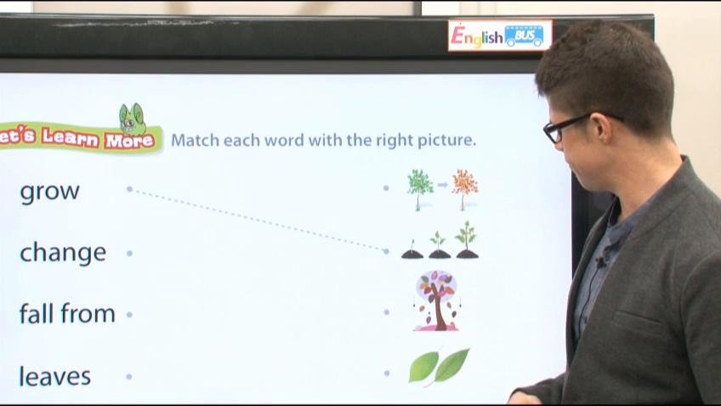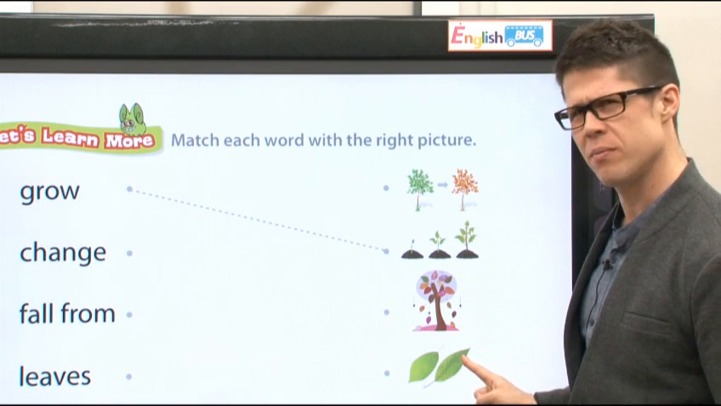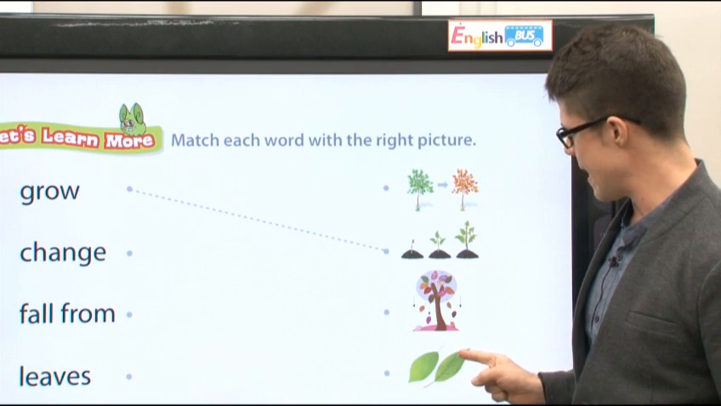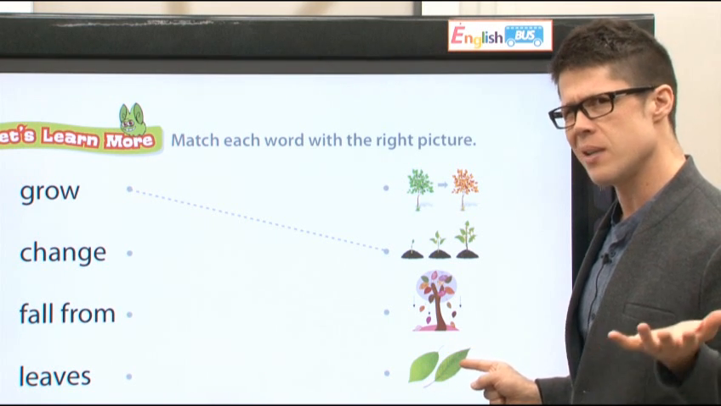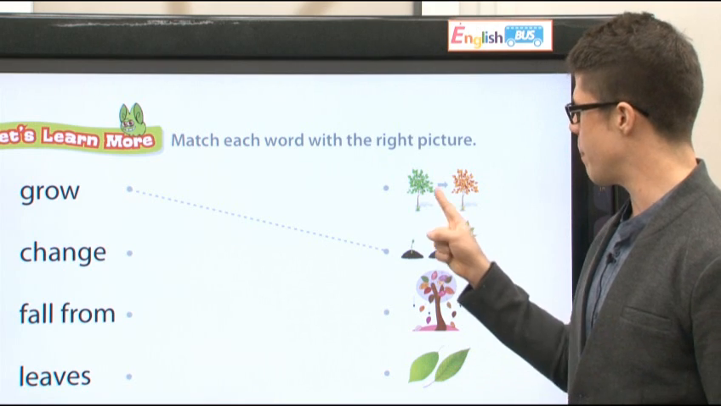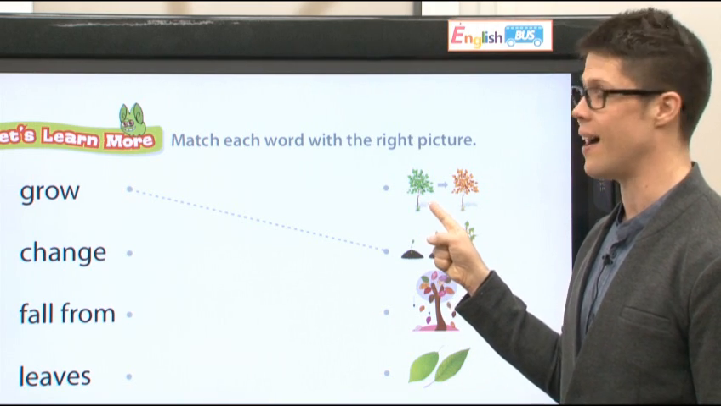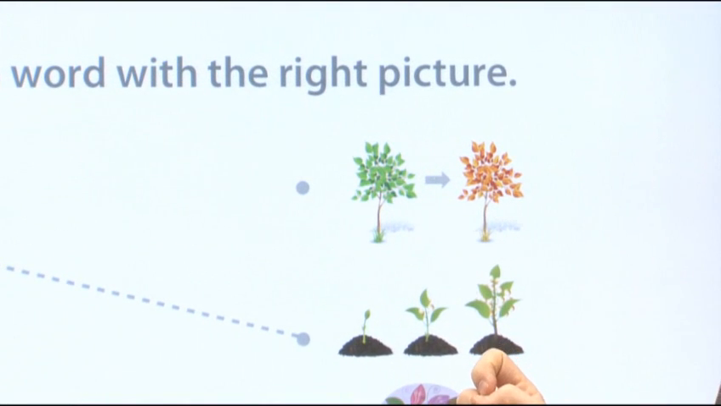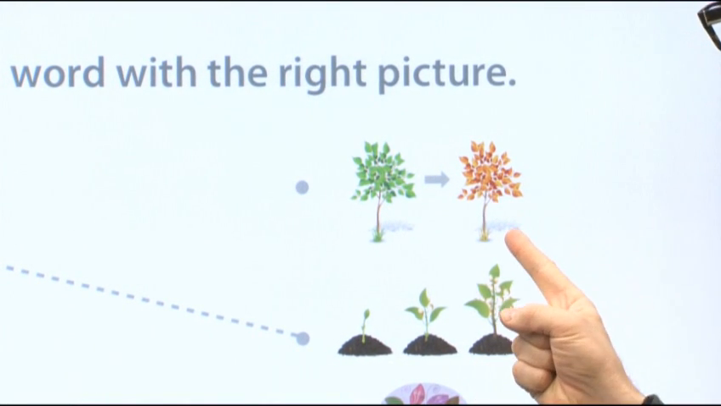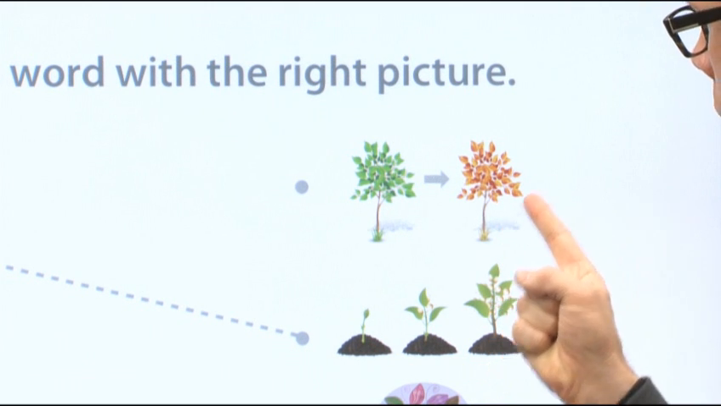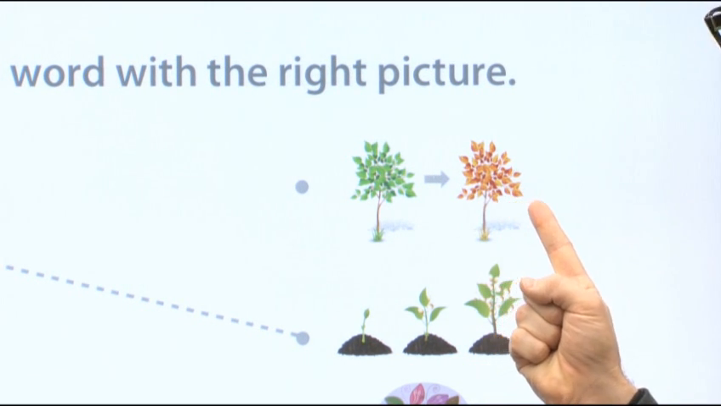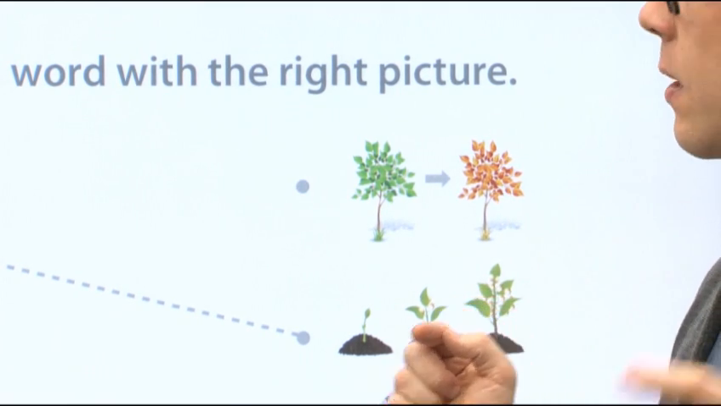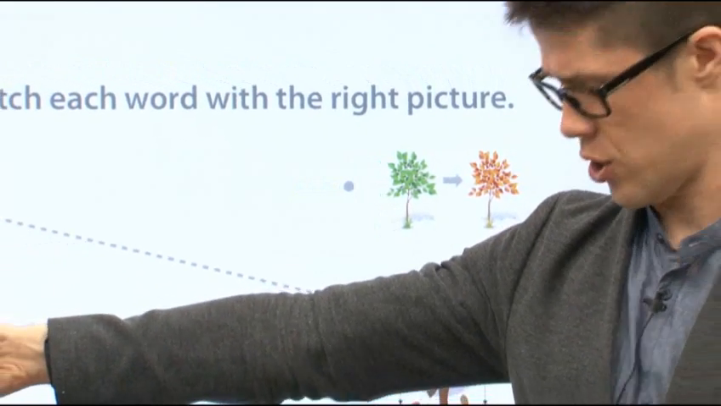All right? Is this change? No. This is a green leaf, and this is a green leaf. It's the same. How about this? Here, the leaves are green. Yes, they're green. But here, the leaves are orange and yellow and red. The leaves changed.